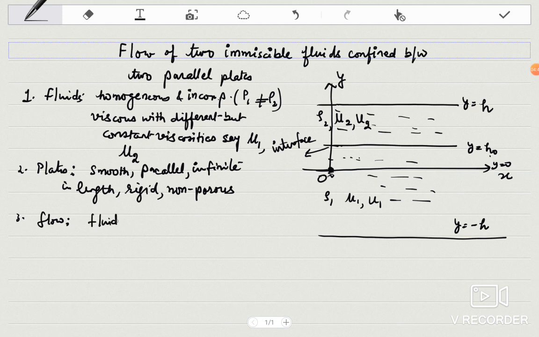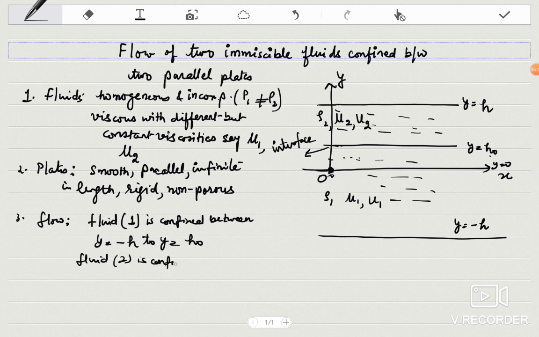Fluid 1 is confined between y is equal to minus h to y is equal to h naught, and fluid 2 is confined between y is equal to h naught to y is equal to h. Again your flow is laminar and steady.